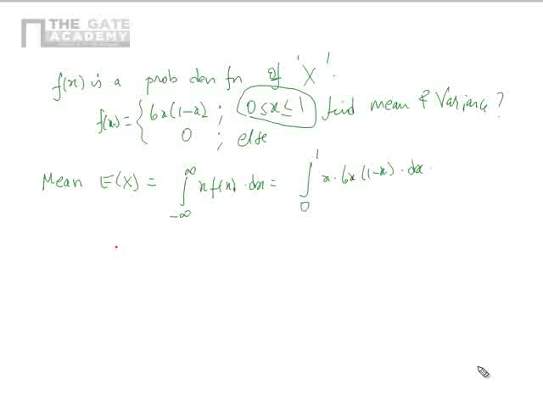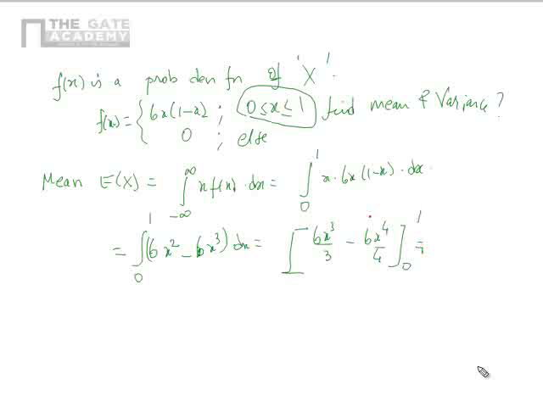So what will we get? We will get integral of 6x square minus 6x cube between 0 to 1 dx. If I integrate it, I will get 6x cube by 3 minus 6x power 4 by 4 between 0 and 1.